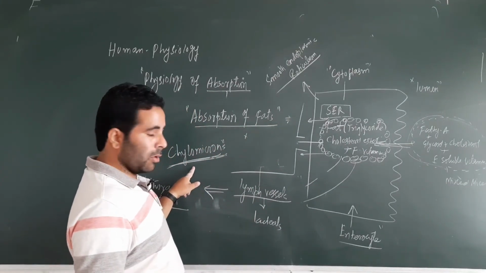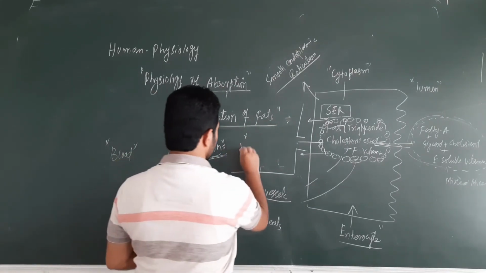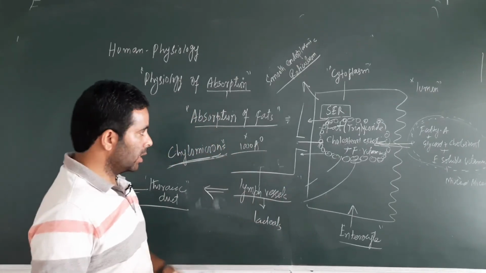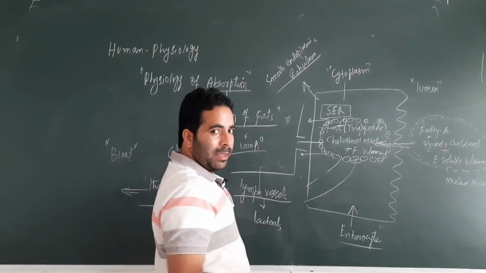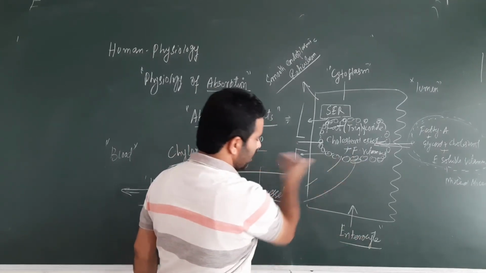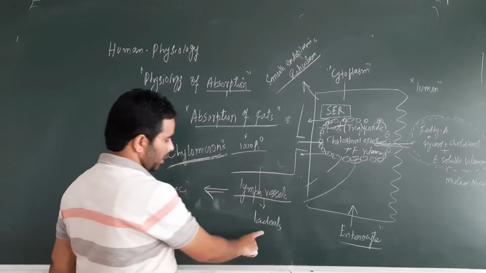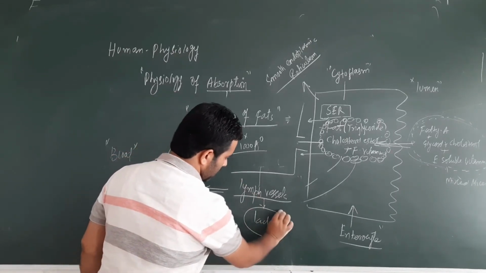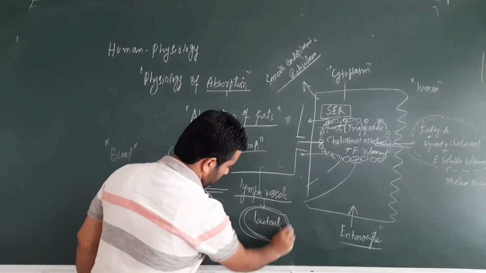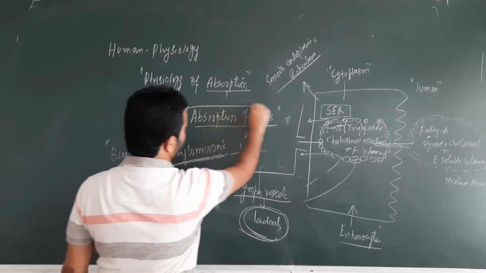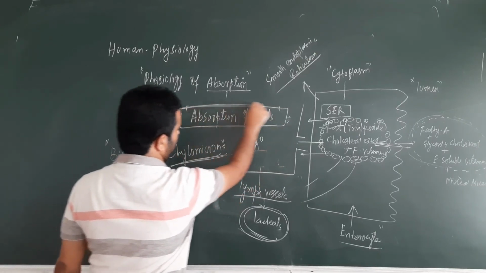These chylomicrons have a very large diameter of 1000 angstroms, and they are finally dispatched from the enterocyte cytoplasm into the lymph vessels, not into the blood capillaries, and these lymph vessels are called lacteals, right. So this is how the absorption of fats takes place.